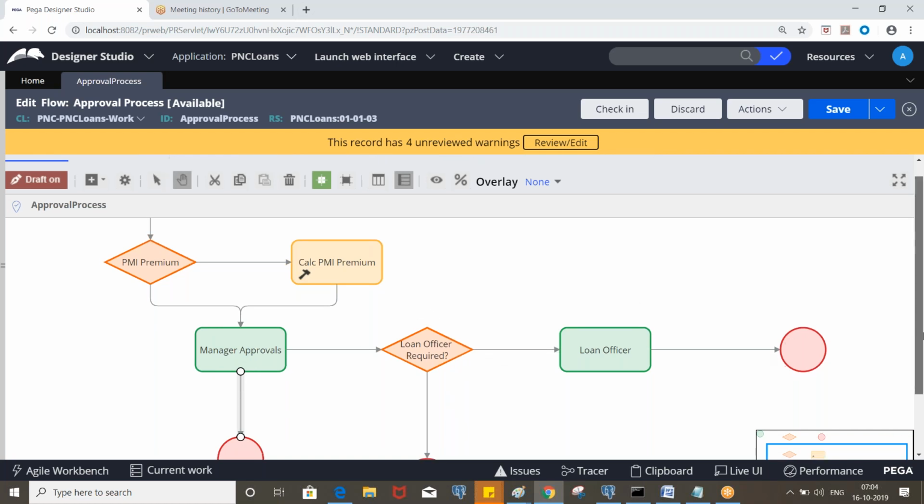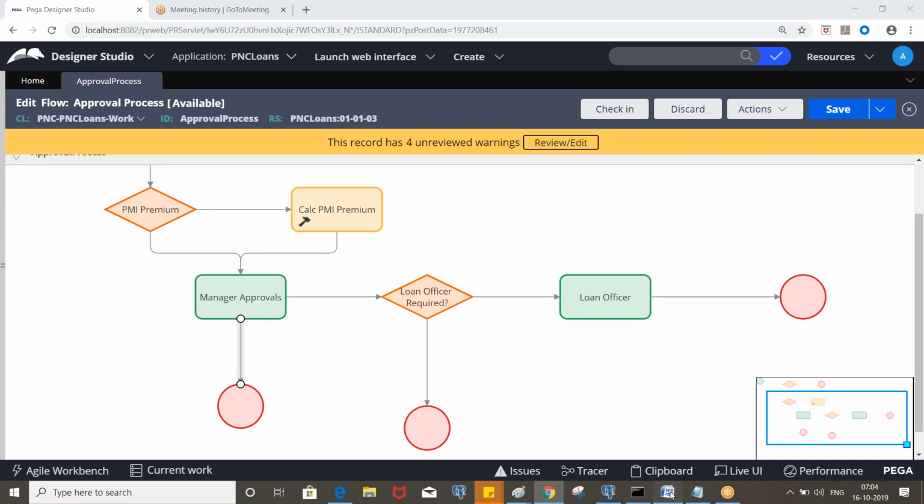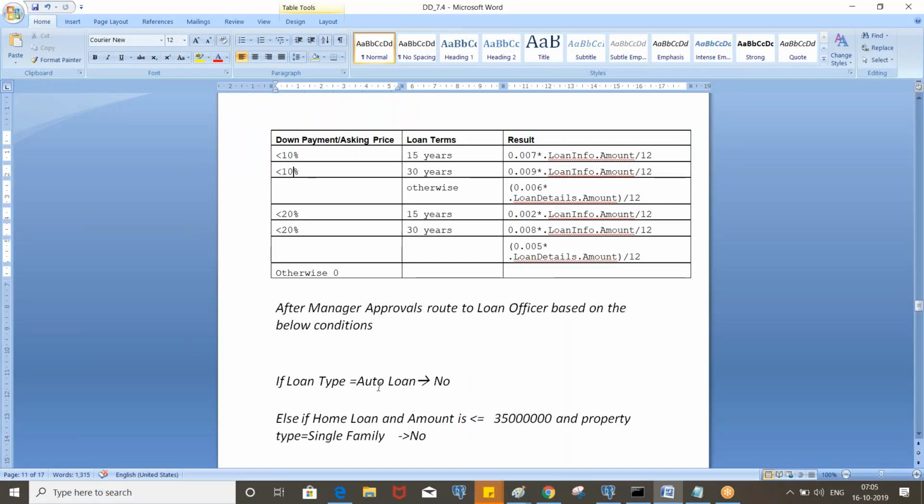For loan officer approvals, we'll be creating a decision table. If the loan type is auto loan, it doesn't require; it will not go to the loan officer. If it is home loan and the amount is less than or equivalent to 35 lakhs, and the property type is single family detached, we have a property called property type with different values, the type of the home.